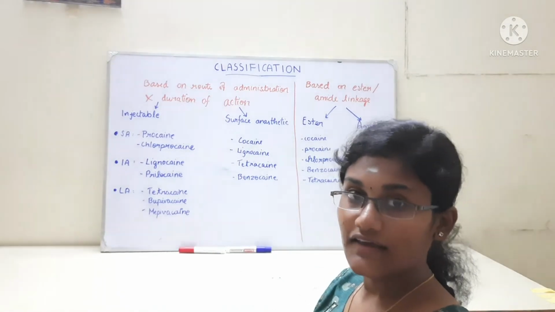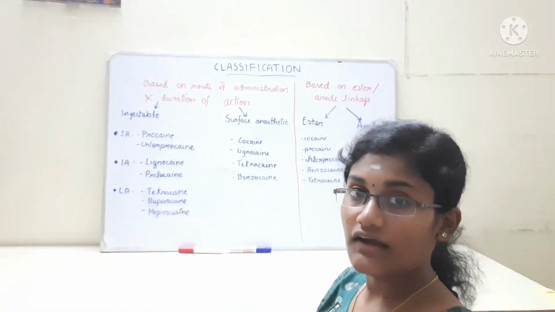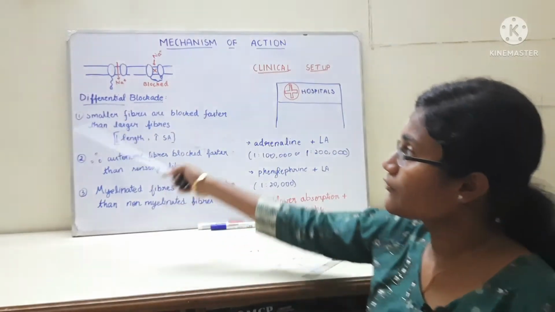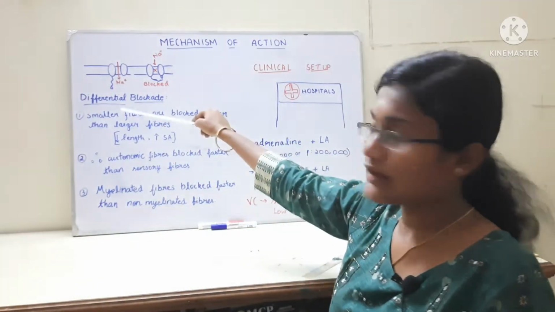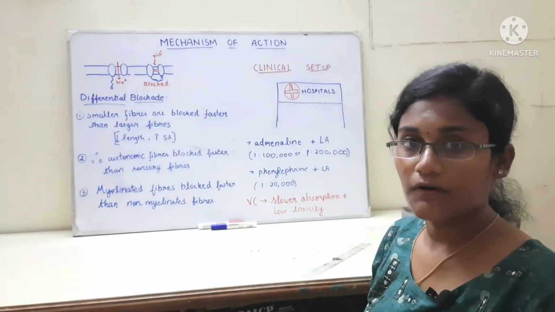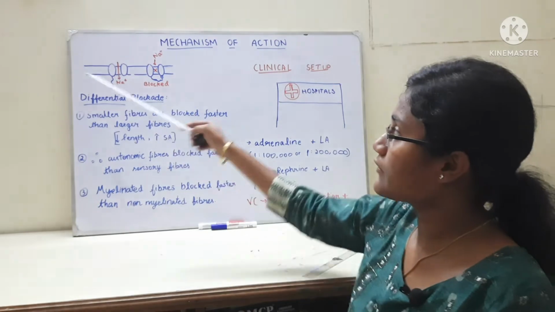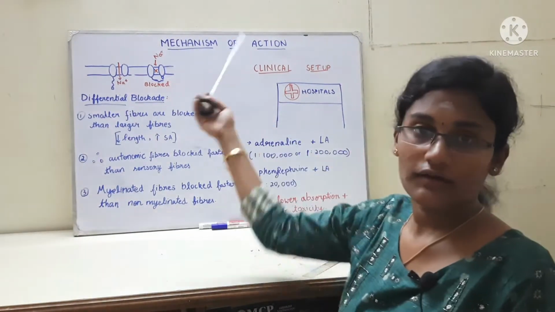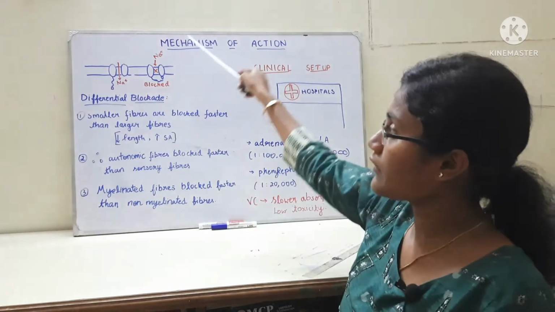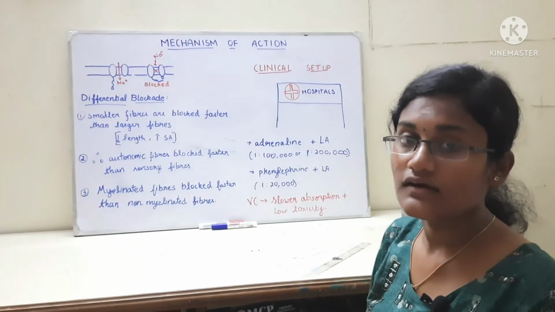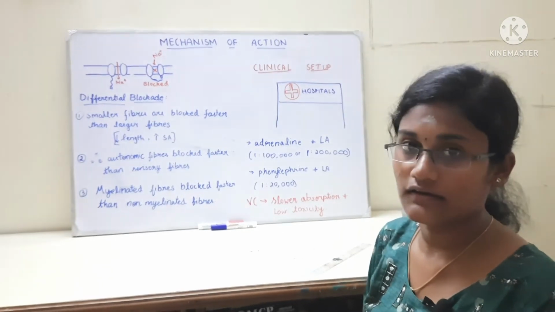Now let's move on to the next topic, that is the mechanism of action of the local anesthetics. Usually the sodium ions can freely pass inside the nerve cells, which causes generation of an action potential. But now the anesthetics will block the voltage-gated sodium channels, and the sodium cannot enter the nerve cells anymore. This increases the threshold for excitation, and the action potential is not generated anymore.